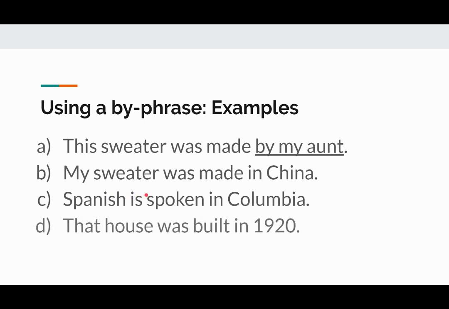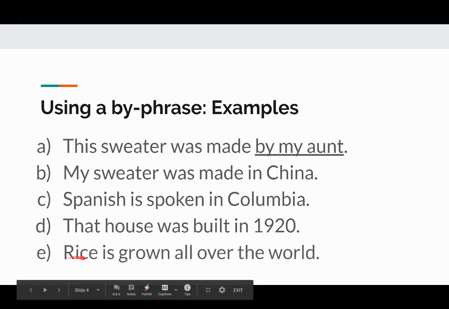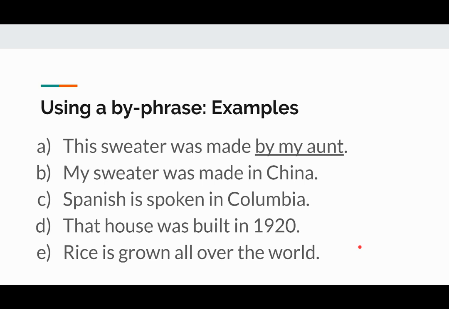It's not important. D, that house was built in 1920. Again, I don't know who was building houses in 1920. My focus is on the house, so I'm using passive, and there's no byphrase because it's not important. And E, rice is grown all over the world. My focus is on rice as a crop, and I'm not worried about who's doing it, right?